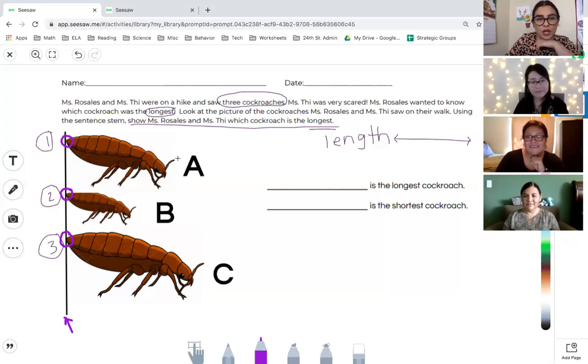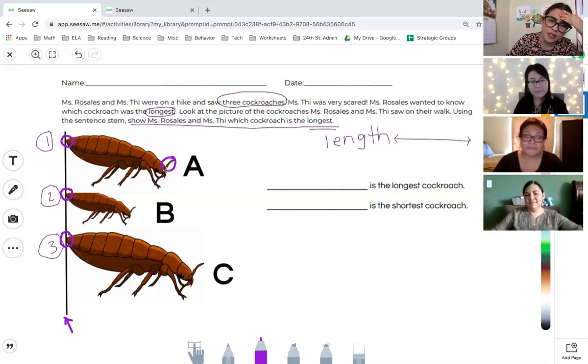I have a question. Are we going to count the tip or are we going to count their little, I don't know what this is. Their antenna? Little antenna? Yeah, you're right. It should be the antenna because we're counting all its body parts. Oh, so are we in agreement that we should count the antenna as well? Because that was a question I also had. I asked myself, would I start at the tip of the nose or the antenna? Because it creates a different length.